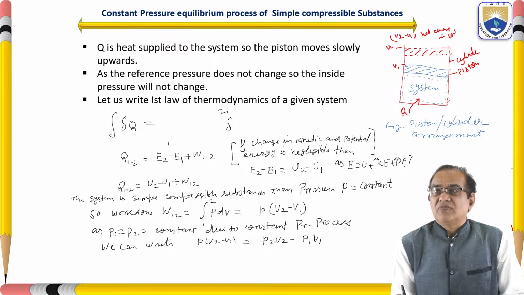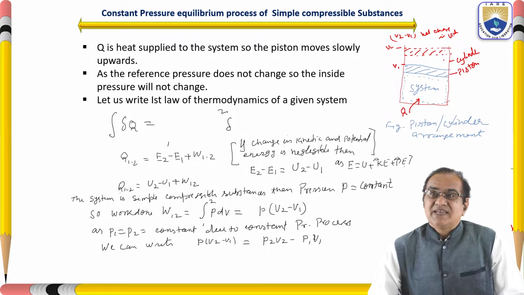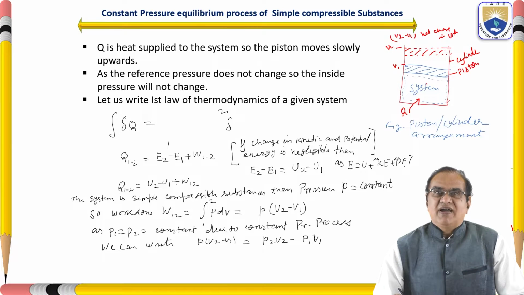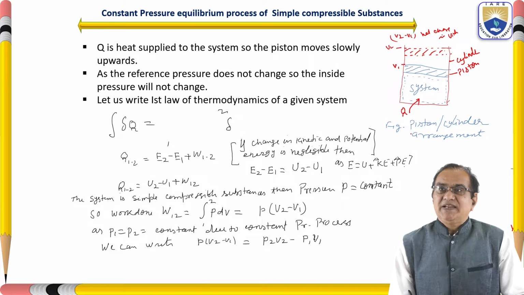And we are taking it as a quasi-equilibrium condition, in which the resistance force and the applied force are in equilibrium. So Q is the heat supplied here and the piston moves slowly upward.